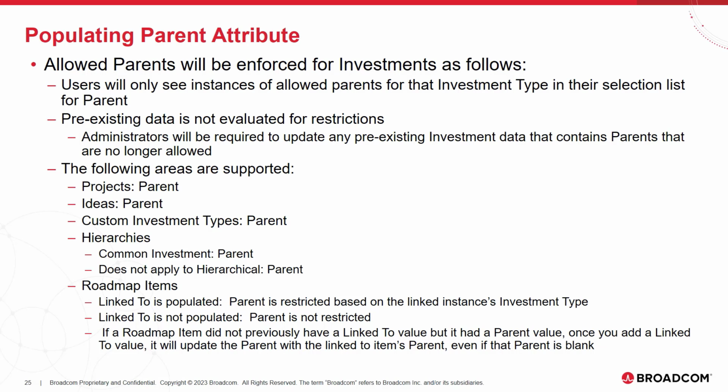But if the link to is not populated on the roadmap item, then there's not going to be any parent restriction. And if you have a roadmap item that did not have a link to value but had the parent value populated, once you add a link to value, it's going to update the parent with the link to item's parent, even if that parent is blank.